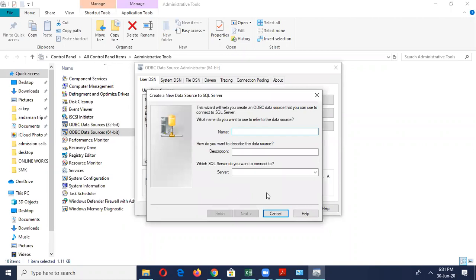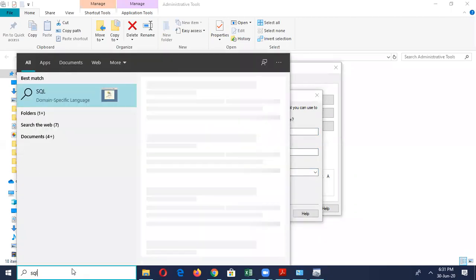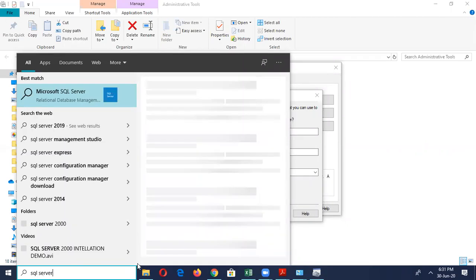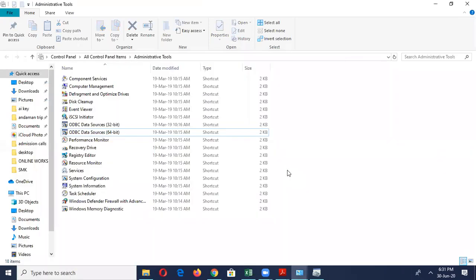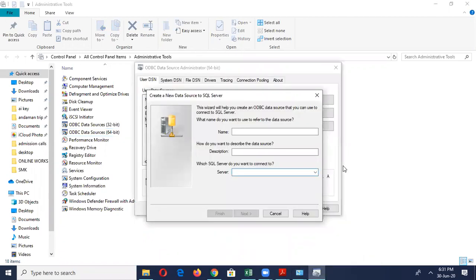Then it will ask for the name and description. Just give the name and description as server. Server means when you open SQL server, it will ask you where the server is, the location of the server. Whether it is SQL Server 2000 or 2012 or any version, you have to give the location, that is, the URL of the SQL Server engine.